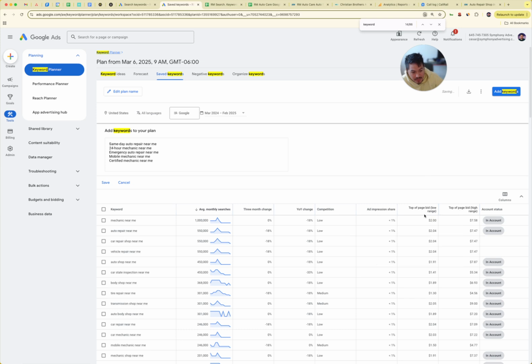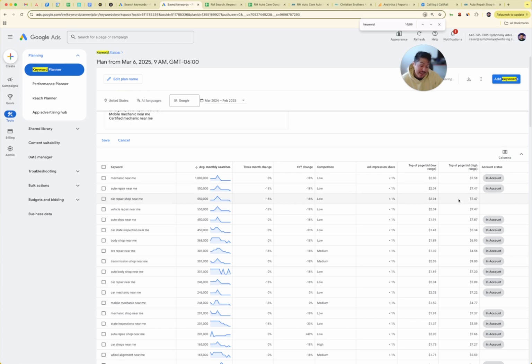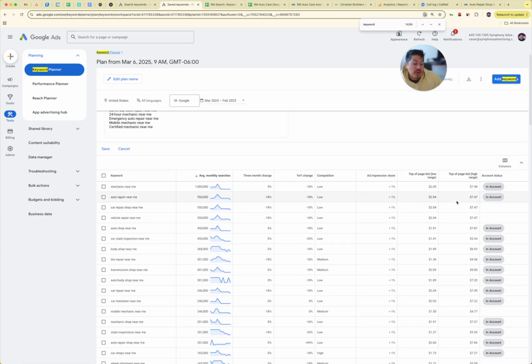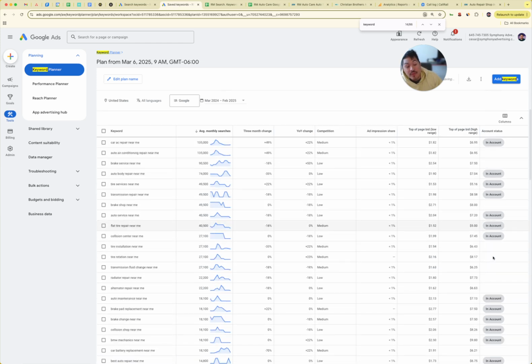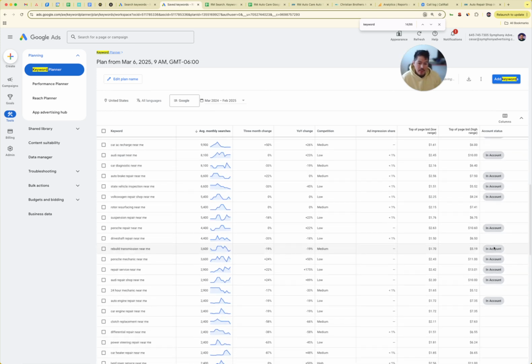And again, top of page, low bid. This is how much it would cost if we got a good deal. This is how much it would cost if we got the high-end deal. And then, of course, with manual CPC, we can kind of bully people in a way or be more aggressive. And then lastly, account status. All of these that don't have it, that doesn't say in account, it's not in our current campaign, but we're going to add it into the new campaign.